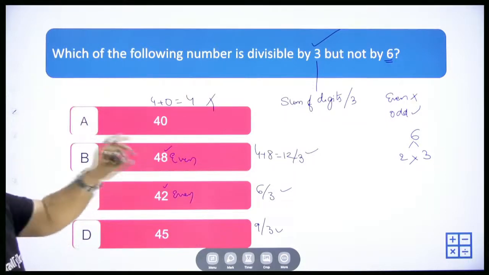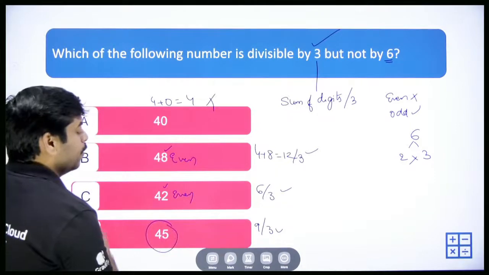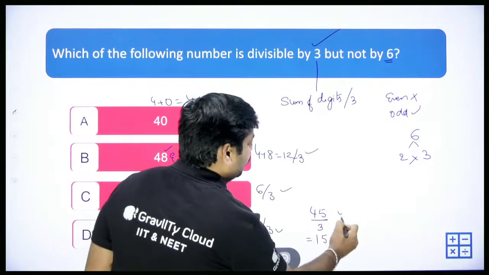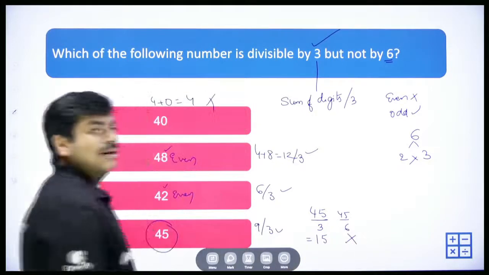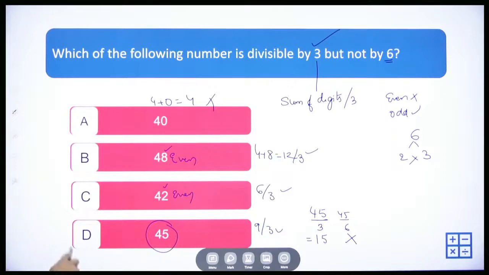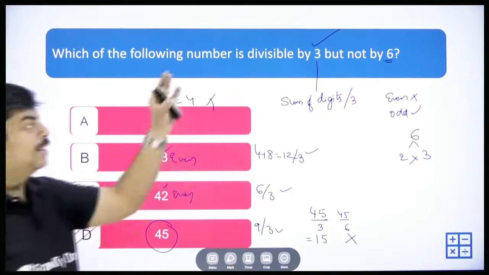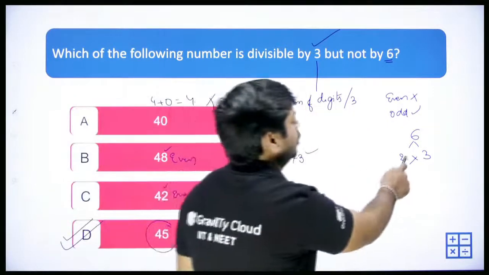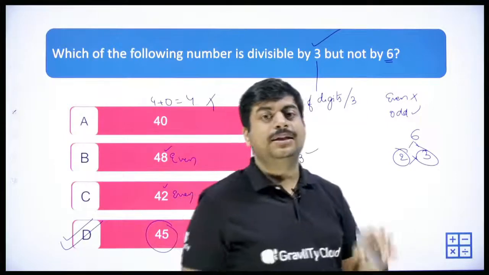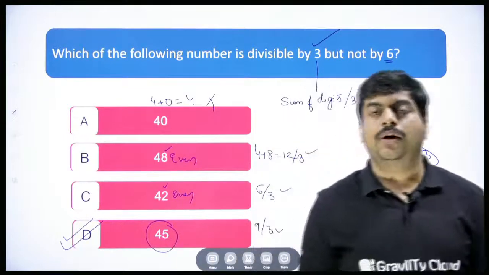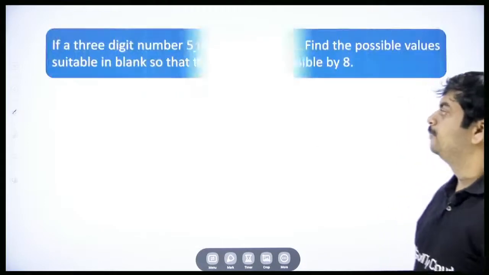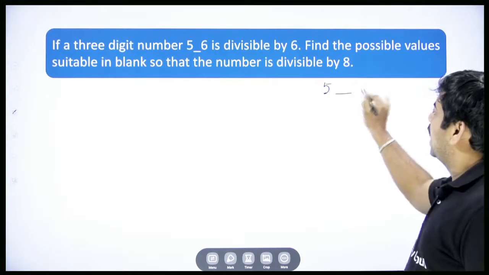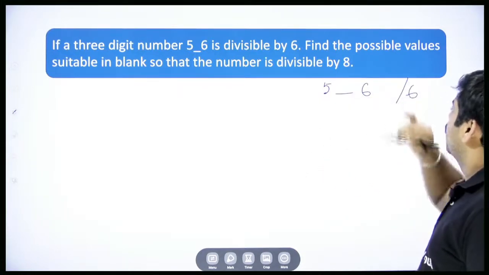So these are divisible by 6. 42 and 48 are divisible by 6, whereas 45 divided by 3 you will get 15, but 45 by 6 you will not get an integer. So 45 is the number which is divisible by 3 but not by 6. A very straightforward simple question. The logic is for 6 you need to take care of the multiple of 2 as well as the multiple of 3, the divisibility rule of 2 and of 3, right? Moving forward, if a 3-digit number 5_6 is divisible by 6,